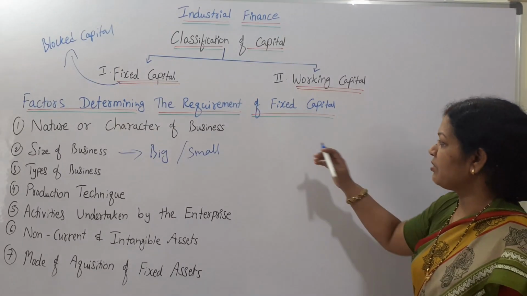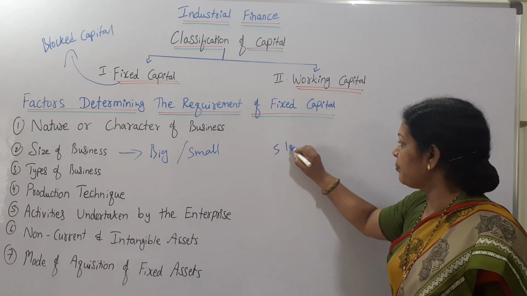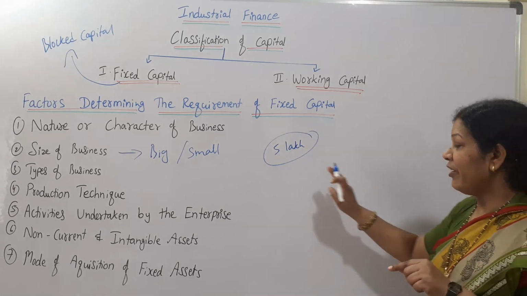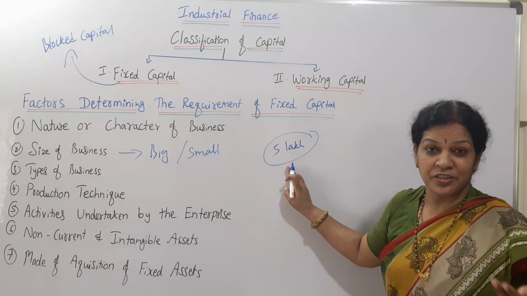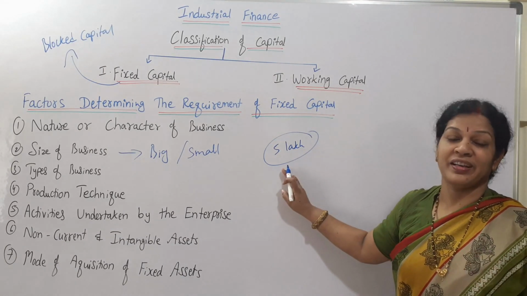Best example I'll give you: suppose I want to buy 5 lakh equipment. If I want to pay 5 lakh at a time, then fixed capital required is 5 lakh.